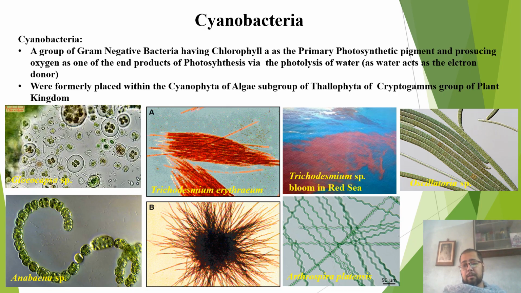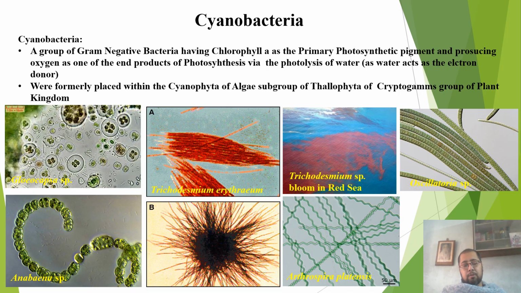Now, chlorophyll a is the primary photosynthetic pigment in cyanobacteria as well as in higher plants. That is, all plants, starting from the algae to the higher eukaryotes, higher plants like the gymnosperms and angiosperms, and they produce oxygen as one of the end products of photosynthesis via the photolysis of water, as here the water acts as the electron donor.